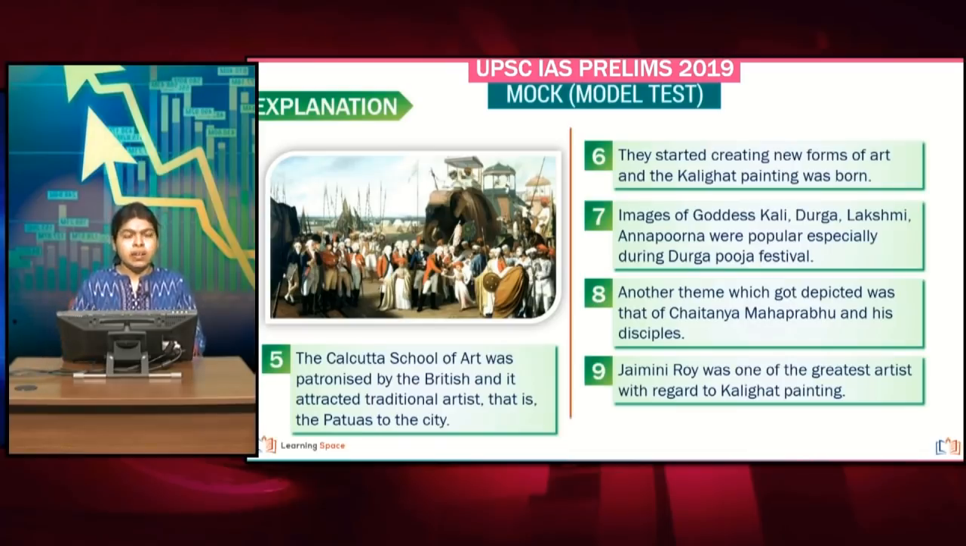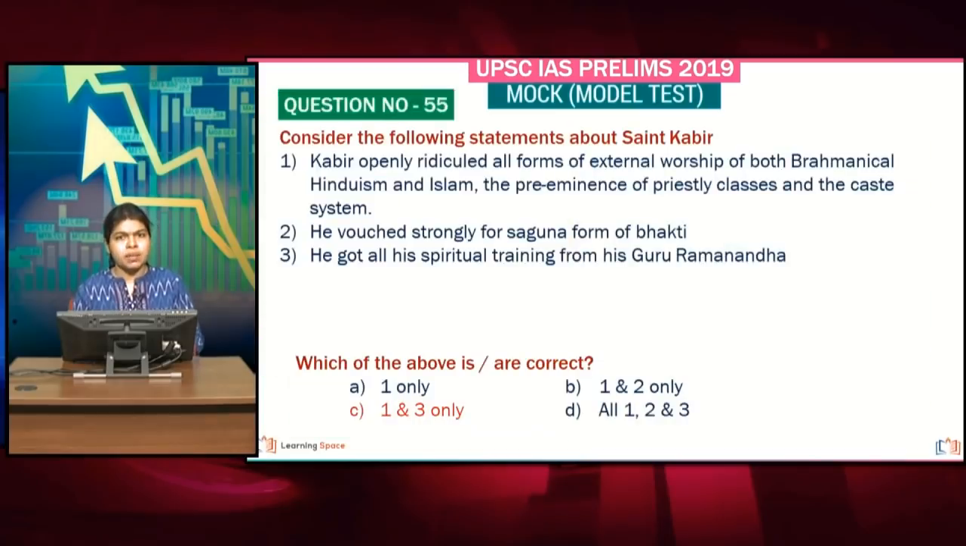They got settled in Kolkata city and developed a new painting which came to be known as the Calicut painting. Images of goddess Kali got further importance in Calicut painting, and you have Chaitanya Mahaprabhu getting depicted as well. And Jamini Roy is said to be one of the greatest exponents of the Calicut painting. And now moving on to Saint Kabir.